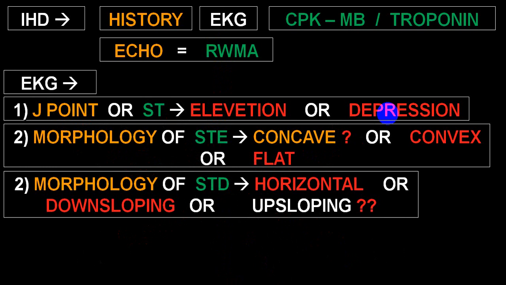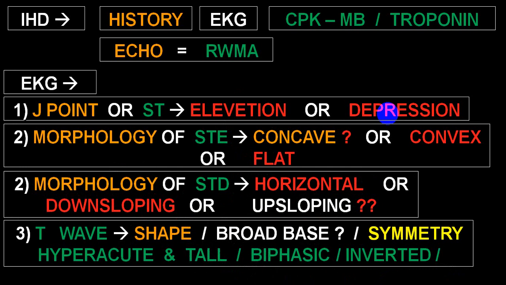If there is ST segment depression, horizontal and downsloping are more in favor of ischemic heart disease like unstable angina or non-STEMI, while upsloping is quite common in tachycardia-induced ST changes, very frequently seen in supraventricular tachycardia, sinus tachycardia, or atrial fibrillation with fast ventricular rate.